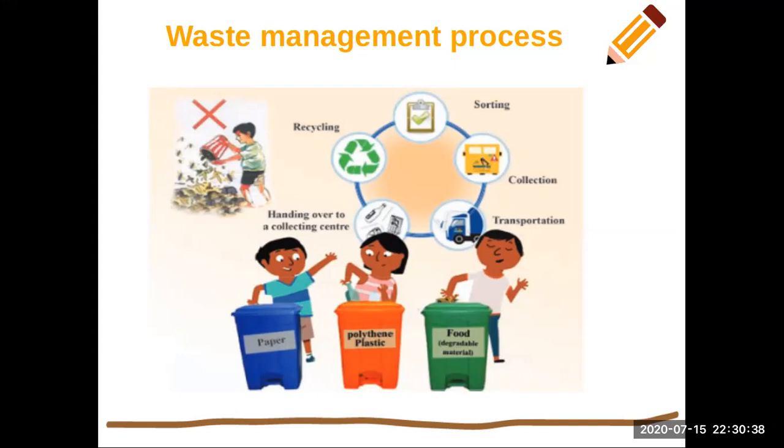You can sort your waste into a few different bins. Already we use those kinds of bins. Green bins for degradable waste, orange bins for polythene and plastic, and blue bins for paper waste. By following the above procedures, you can manage your waste.